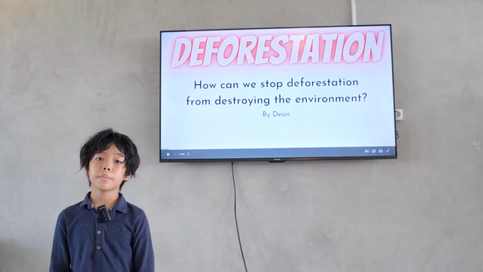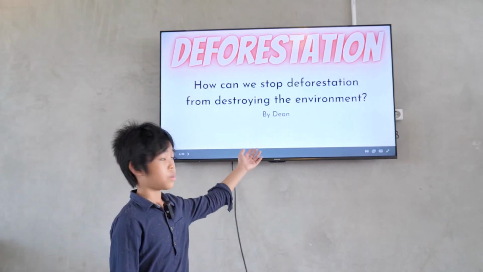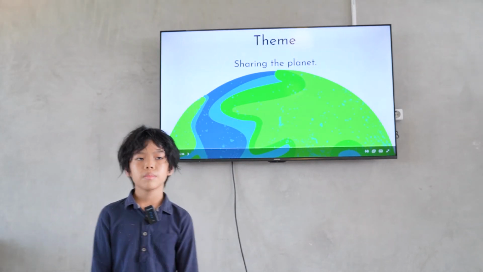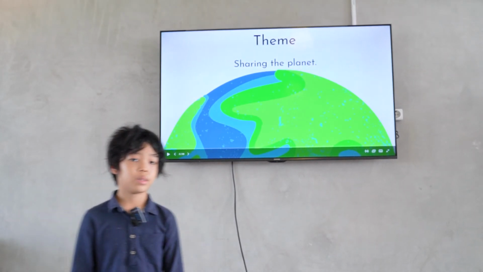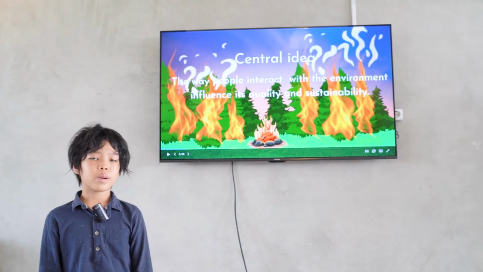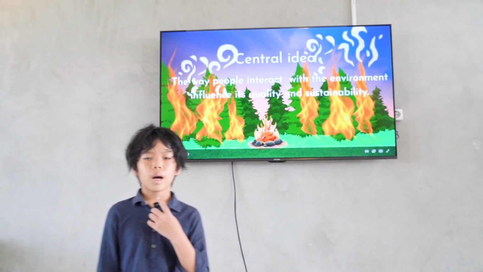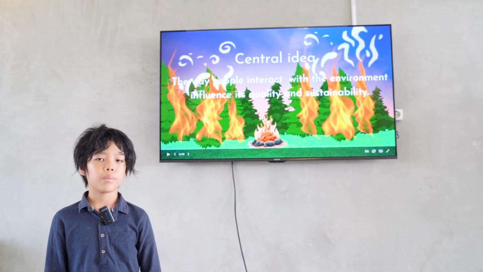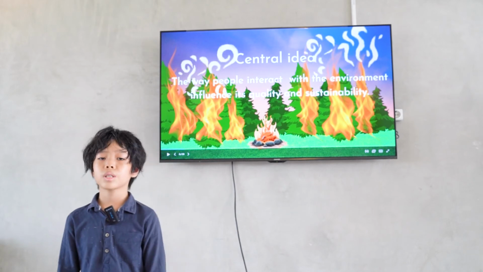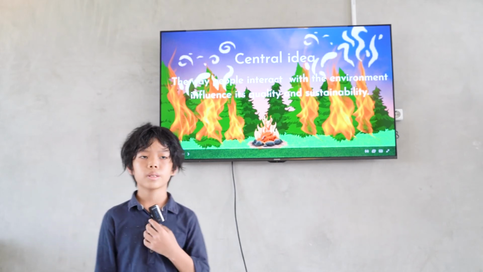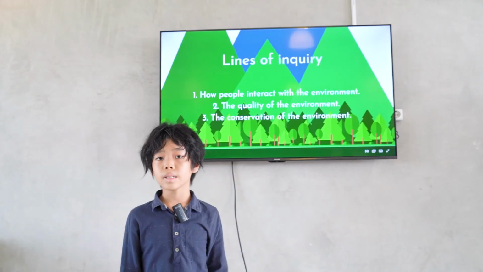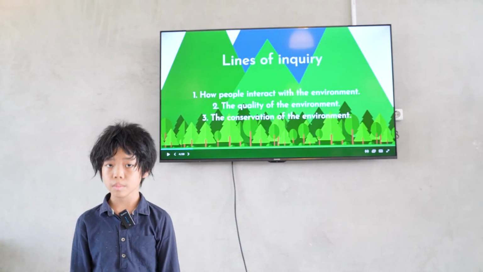Today, I will present my presentation about deforestation. Before we start, I would like to show the theme, central idea, lines of inquiry, and the inquiry question. The inquiry question is, how do we stop deforestation from destroying the environment? And the theme is sharing the planet. The central idea is here. And these are the lines of inquiry.